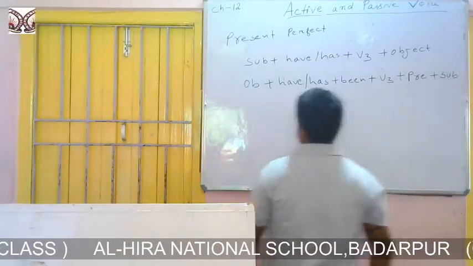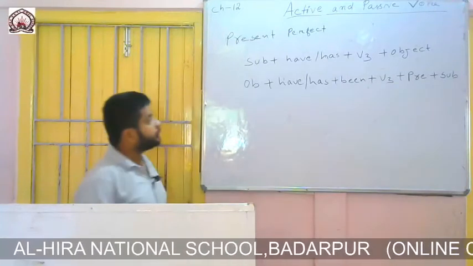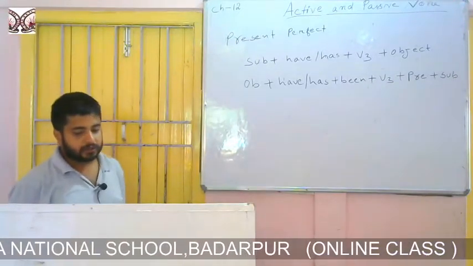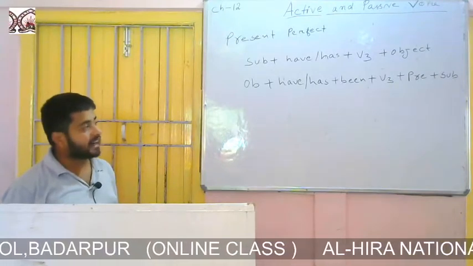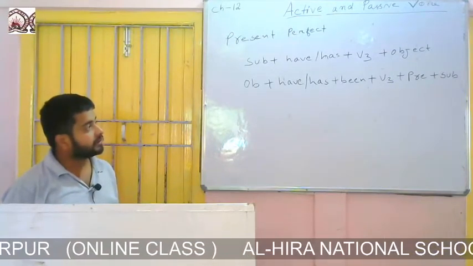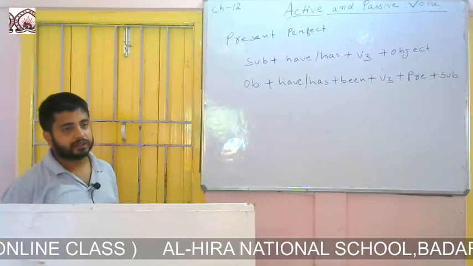So the formation of present perfect passive is object plus have or has plus been plus third form of the verb plus preposition plus subject.